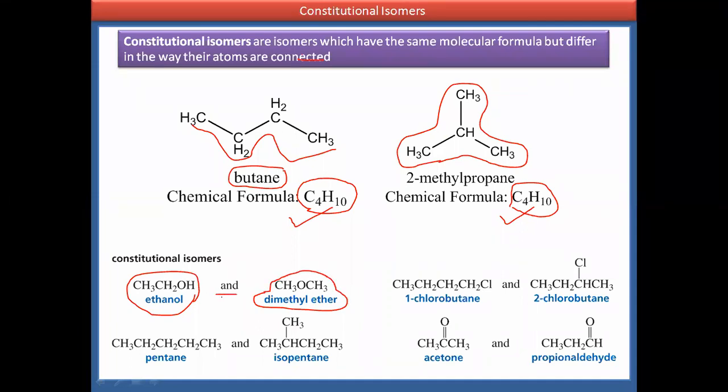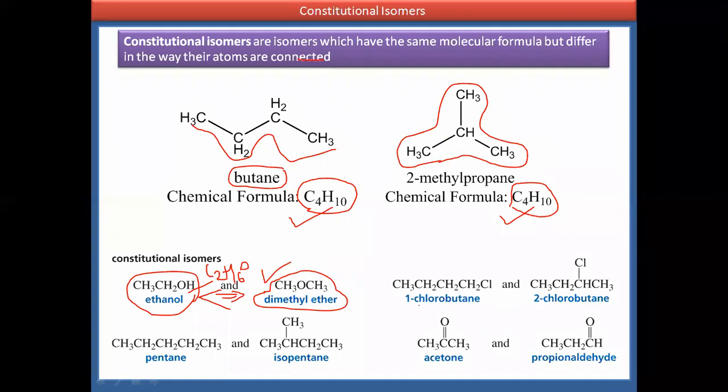Both are structural isomers of each other. The molecular structure is different, but the molecular formula is the same, C2H6O, for dimethyl ether and ethanol. The molecular formula is the same, but they differ in how the atoms are connected in the structures.